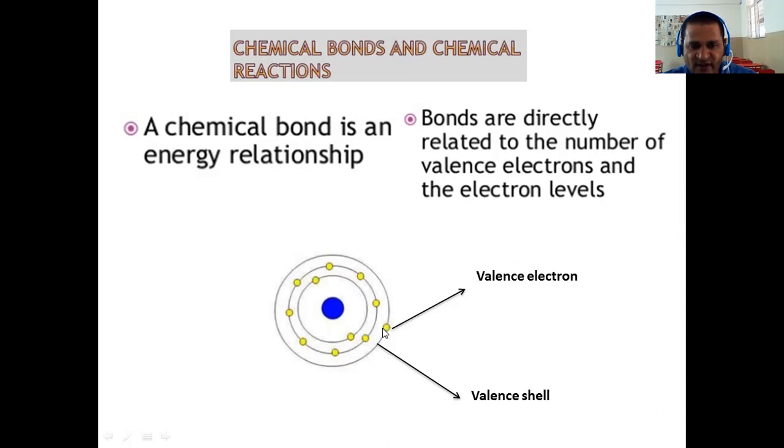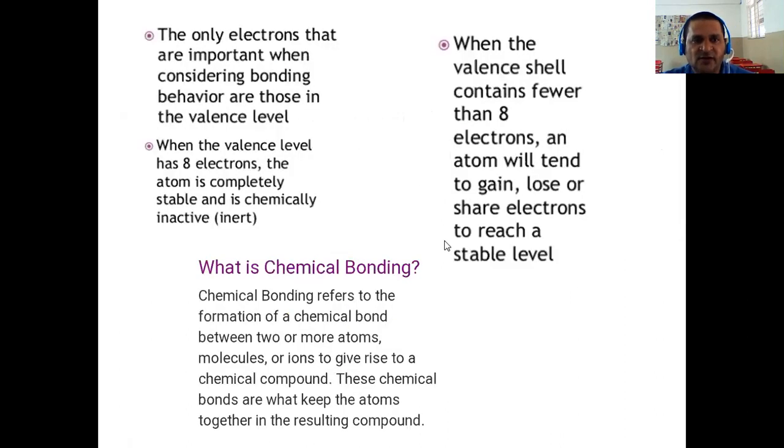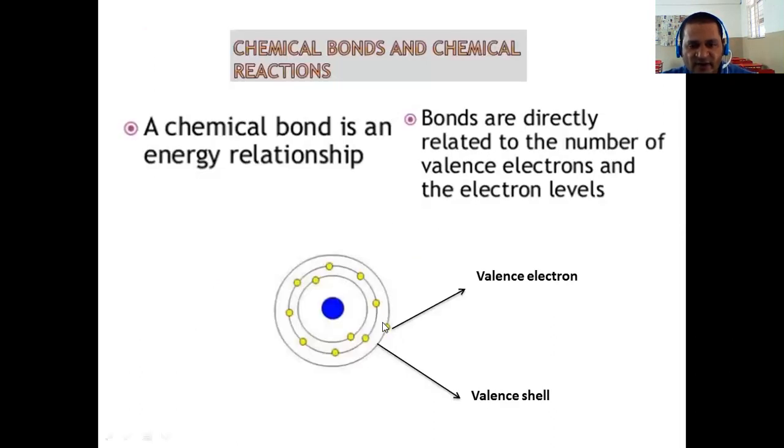This is the reason why it can readily give or accept electrons. That is why they readily form bonds. Understand? So these electrons are very important, and these are called valence electrons. These are the only ones which undergo chemical bonding.